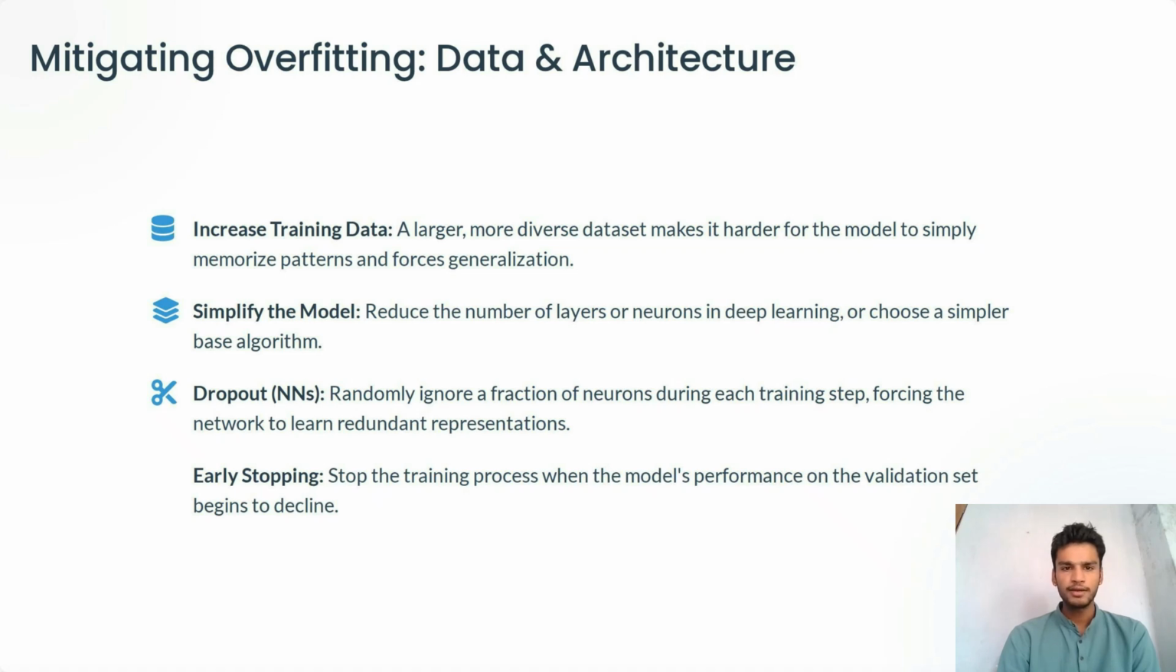Dropout. Randomly ignore a fraction of neurons during each training step, forcing the network to learn redundant representations. Early stopping. Stop the training process when the model's performance on the validation set begins to decline.